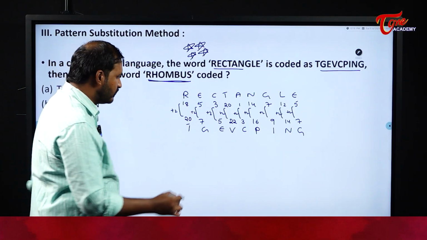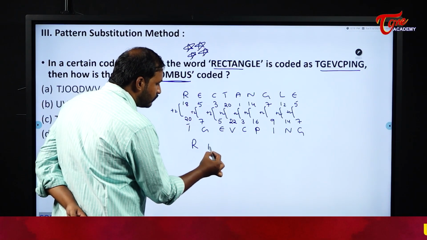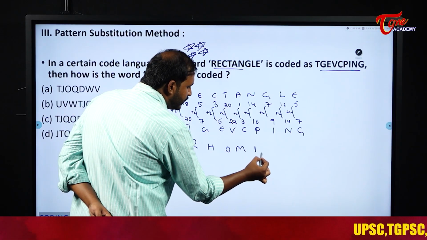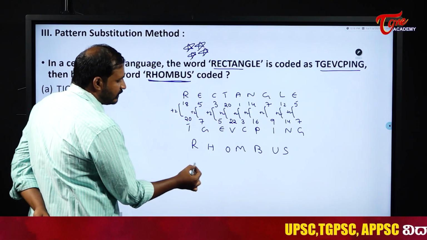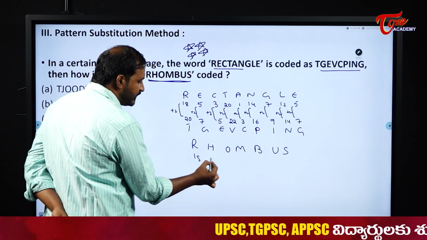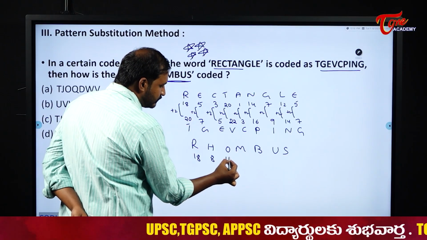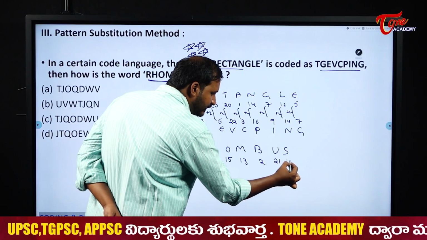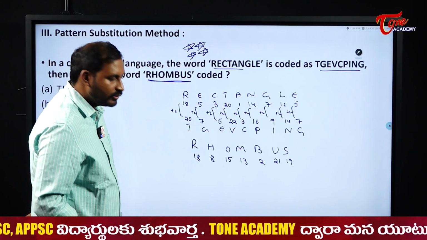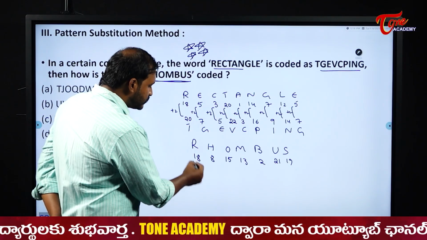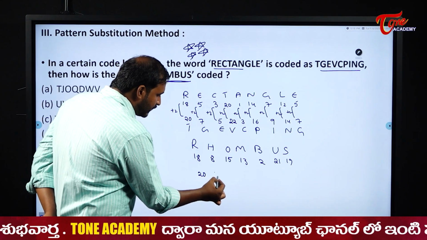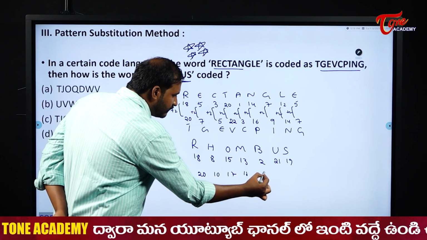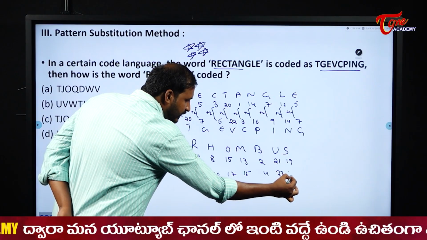For the given word rhombus. So rhombus means what? R, H, O, M, B, U, S. So what are the place values when you write them? 18, 8, 15, 13, 2, 21 and 19. Right? What should you do now? You should add plus 2, plus 2, plus 2, right? So it will become 20, 10, 17, 15, 4, 23 and 21.